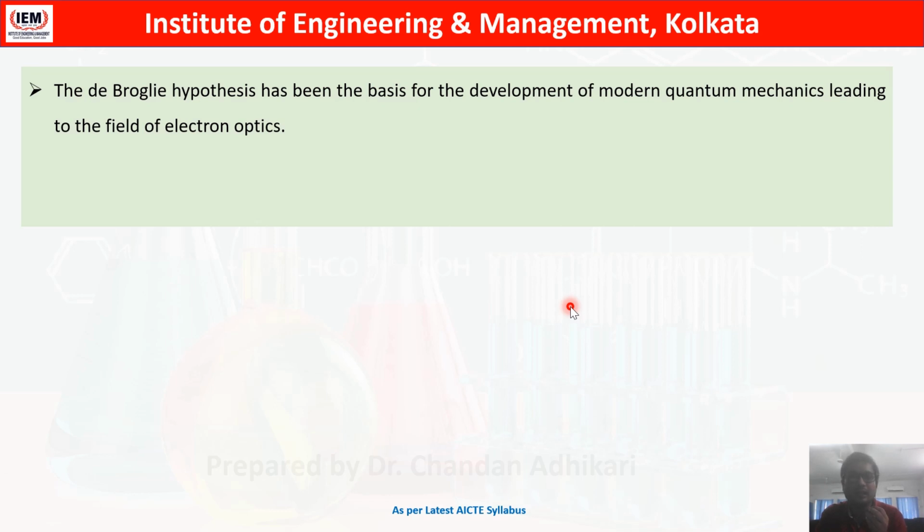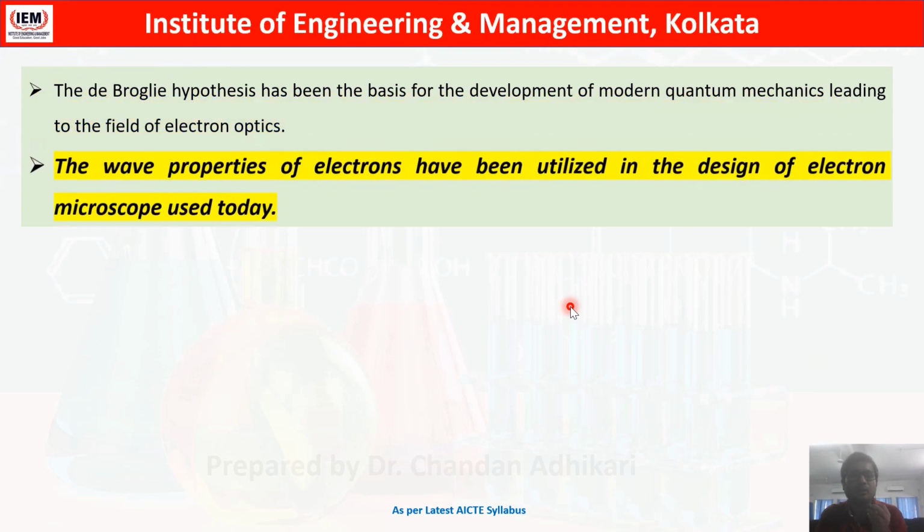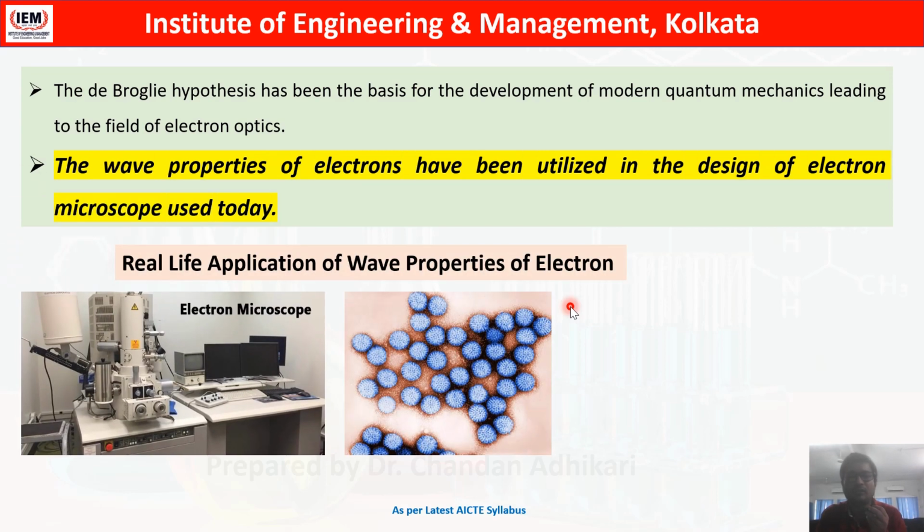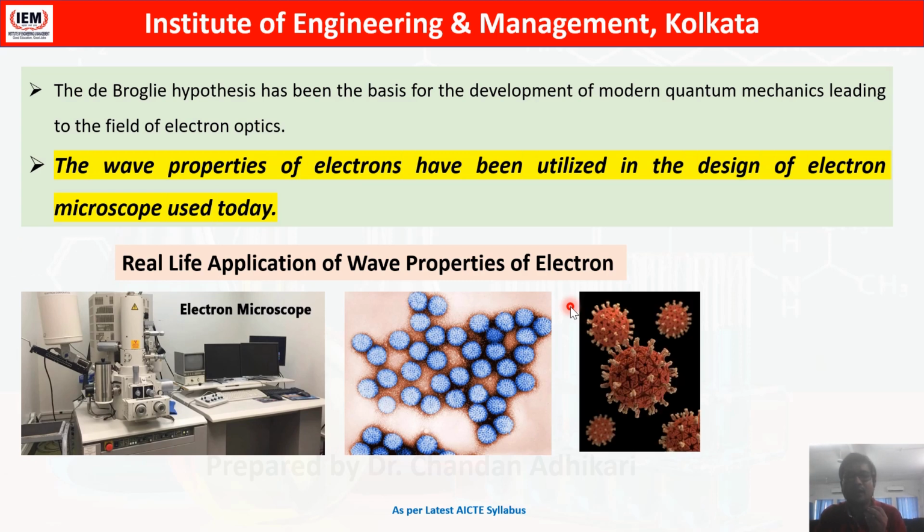That is the basis for all the electronics branches that exist right now, because the wave properties of electrons have been utilized to design most of the modern electron microscopes which we use in day to day life, for imaging various viruses for drug development, for clinical trials, and to understand the properties of materials.